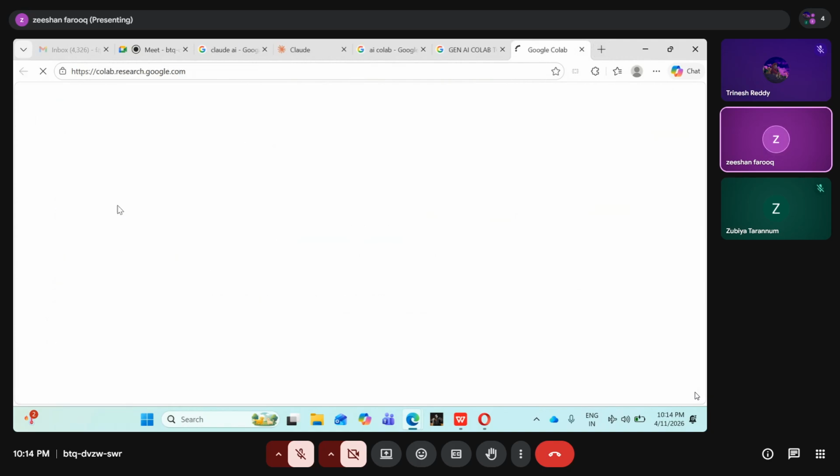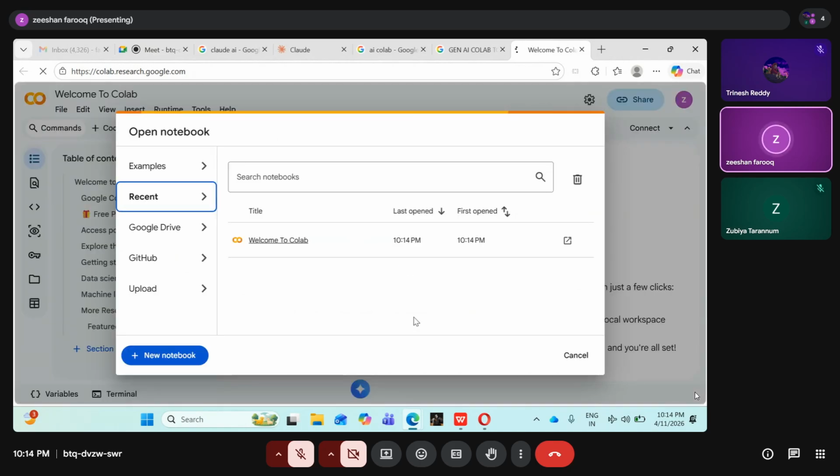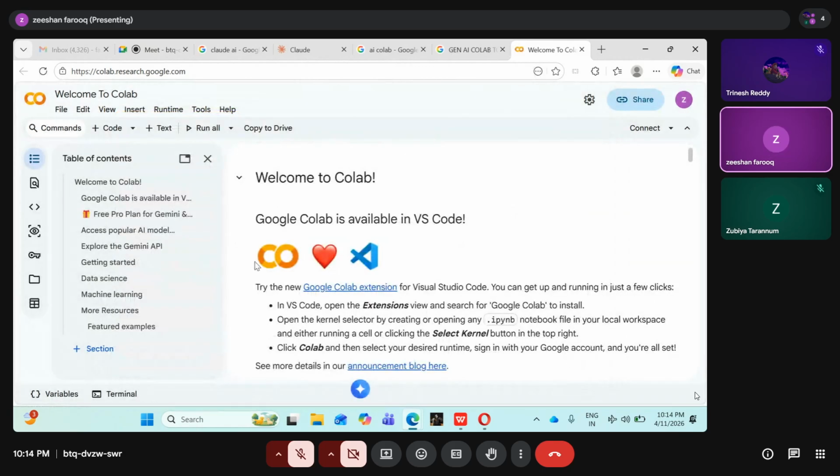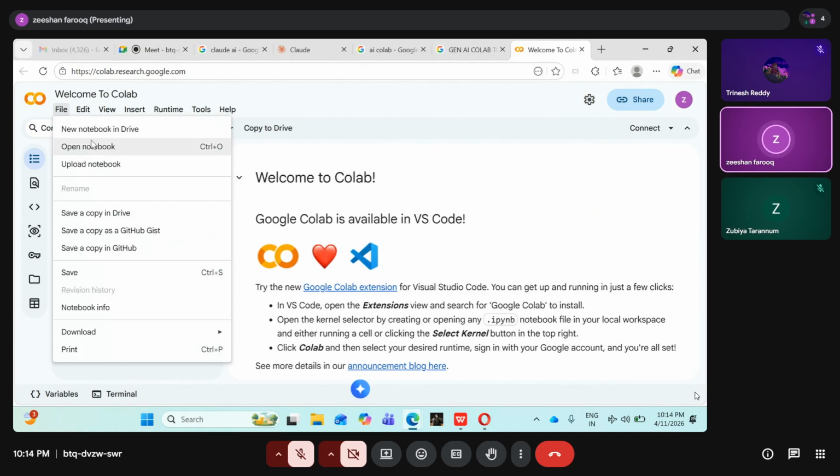Welcome to Colab. It is getting like this. Cancel here. Now you see here we can write all the code, whatever code we are writing, we write here. But before that we have to put the file. What do you want to click on here? New notebook in Drive, open the notebook.